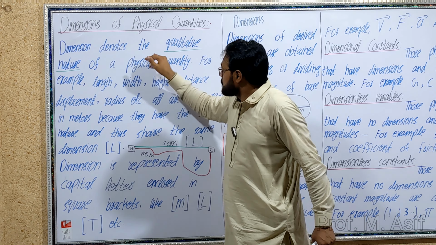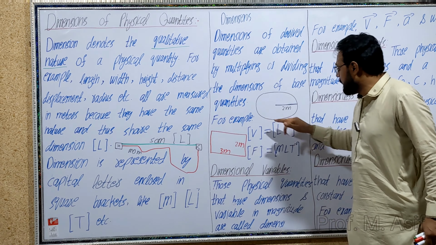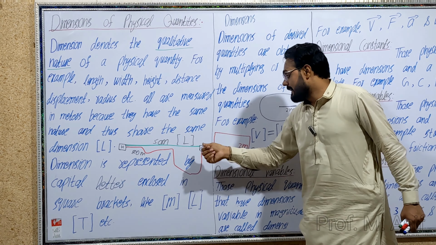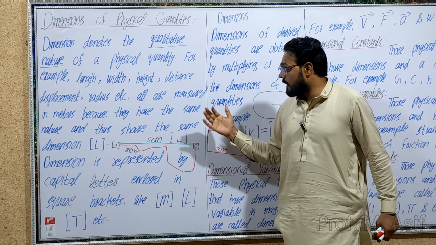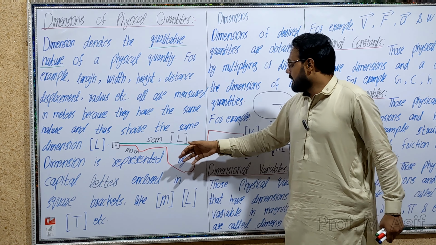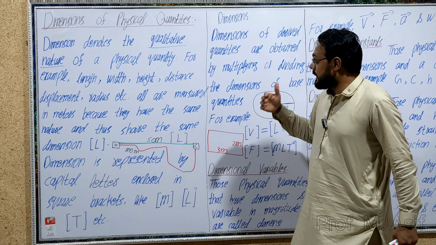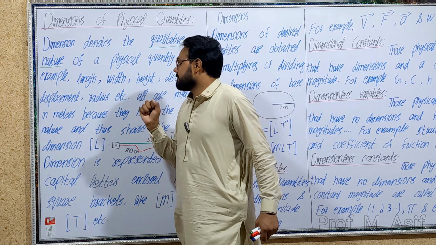Dimension denotes the qualitative nature, and they all have the same qualitative nature because they all share the same dimension. So dimension denotes the qualitative nature of a physical quantity.